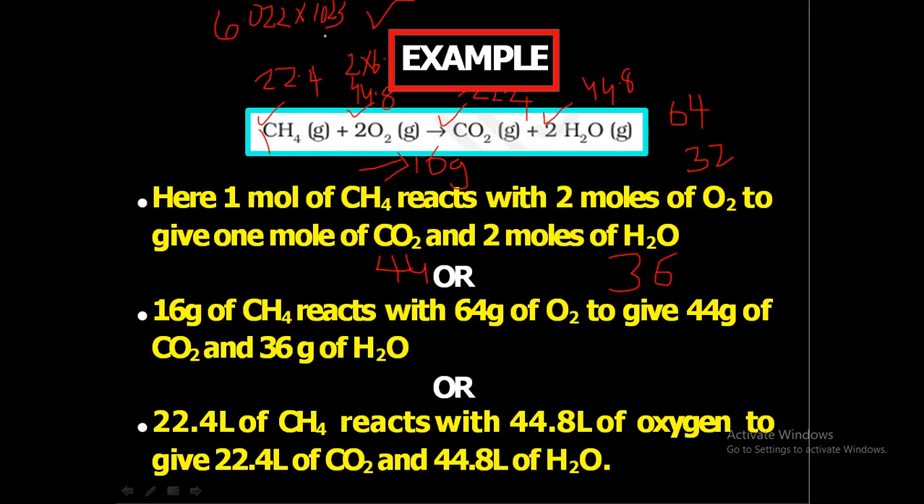So this is exactly the mole concept. If you get this, then you can solve all the questions related to mole concept. So 1 mole of every substance contains 6.022 × 10^23 particles, and it has a mass equal to molar mass, and it has a volume of 22.4 liter.